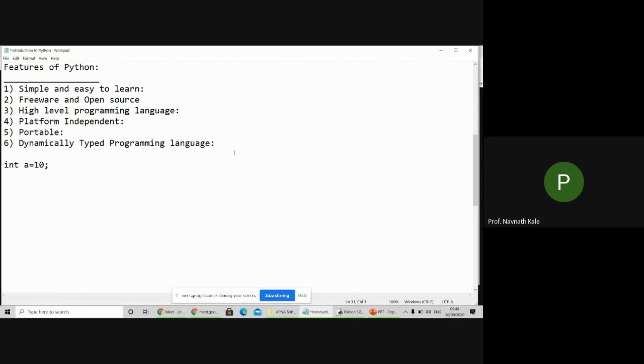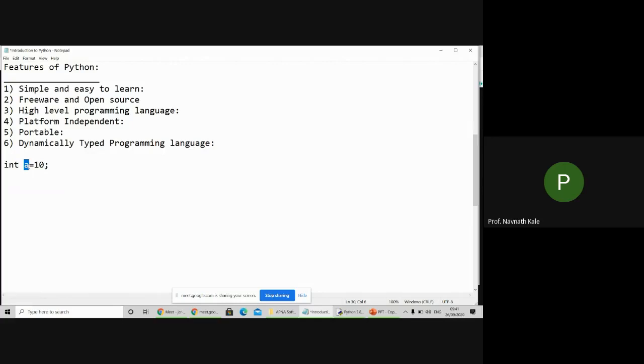I have to separately declare whether a is integer type or float type, the type of that variable. In Java or C++, I have to write like this. 10 is assigned to a, and 10 is an integer number, so the variable is integer type. Here I have to explicitly mention the type of variable in Java or C language. Then only it runs.